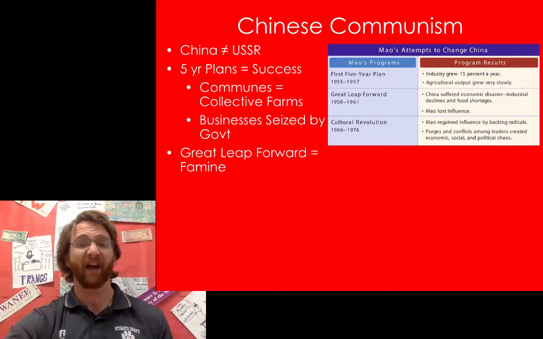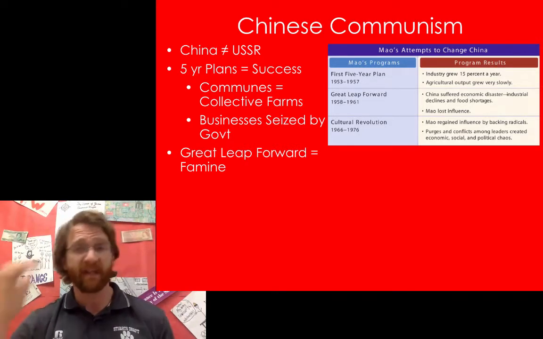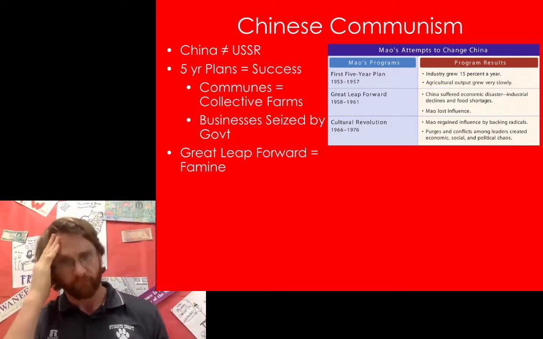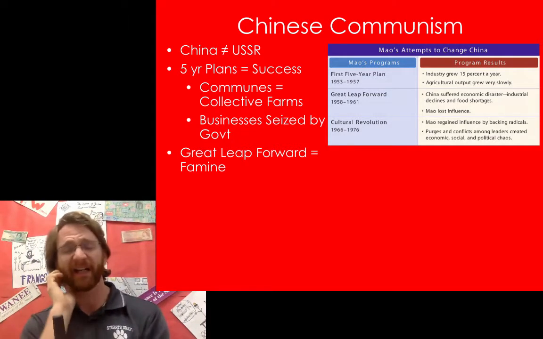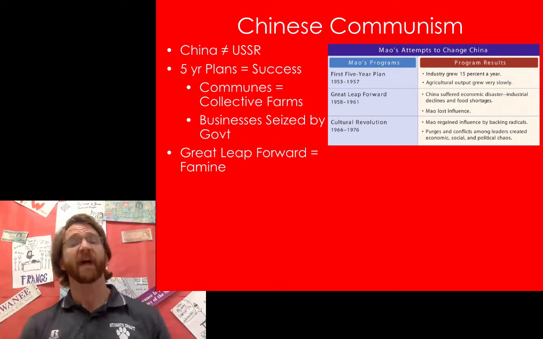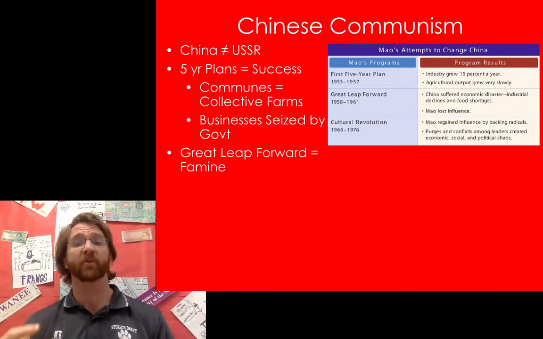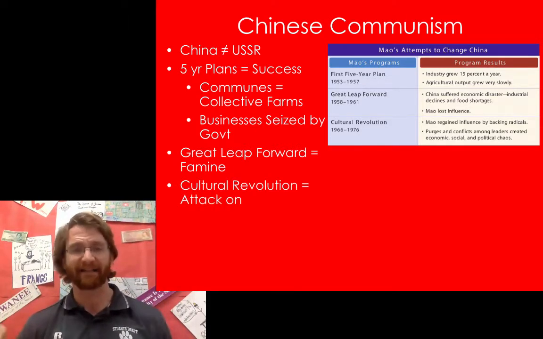The problem with this is that Mao loses influence even within his own government. As the head of the Communist Party, people are like, Mao, you've got this wrong. So in response, he backs off the Great Leap Forward. From 1961 to 1966, there's another 5-year plan where things are allowed to slow down. Now what happens next? So Mao loses influence. Now Mao comes back in 1966.